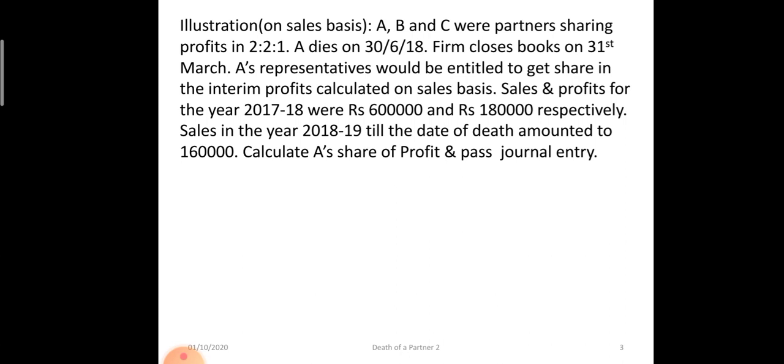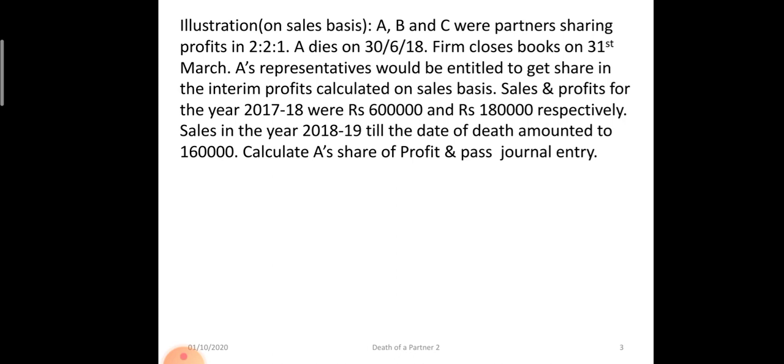There are three partners A, B, C who were sharing profits in the ratio of 2:1. A dies on 30th June. That means from April 1st to 30th June he was there in the business for 3 months. Their books are closed on 31st March. A's representatives are entitled to his share of profit on the basis of sales. The previous year's sale was 6 lakh rupees and profit was 1,80,000. So when you calculate the profit percentage, it comes to 30%. The firm earned a profit of 30% in the previous year. On the same rate, the profits will be calculated for the current year also.